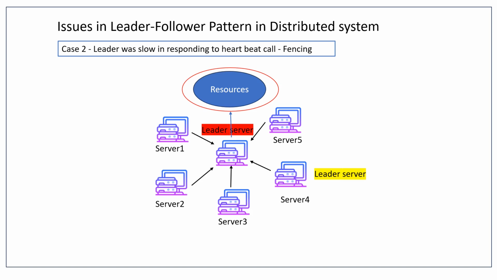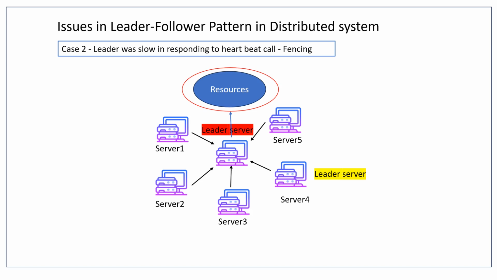Even if it tries to give instructions, assuming that it is still the leader, it cannot, because it can't have access to those resources. Access is revoked. Okay, so by fencing, we can make sure that the leader which comes back up after some time, or maybe was discarded because of being slow while the heartbeat check was performed, can be discarded by using the fencing concept.